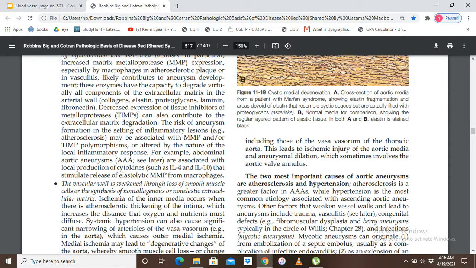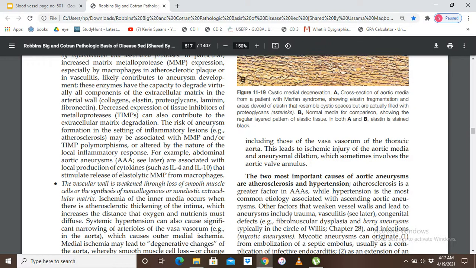So atherosclerosis is a great factor in the formation of abdominal aortic aneurysm, while hypertension is the most common etiology associated with aneurysm formation in the ascending aorta.